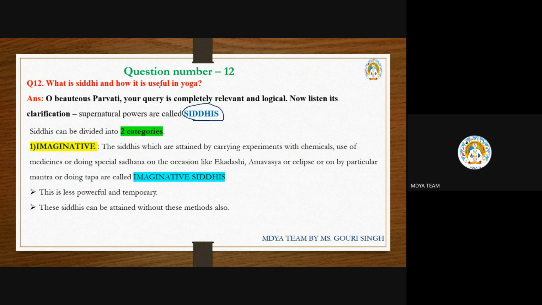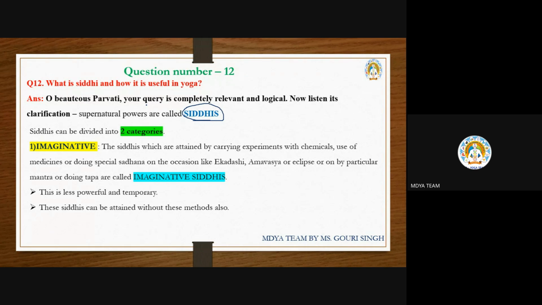So what is siddhi and how is it useful in yoga? In answering this question, Lord Shiva says, oh beauteous Parvati, your query is completely relevant and logical. Now listen to its clarification. He tries to clarify the doubts of the goddess Parvati about the role of siddhi in this yoga path.